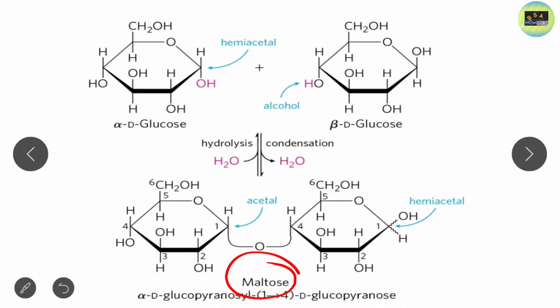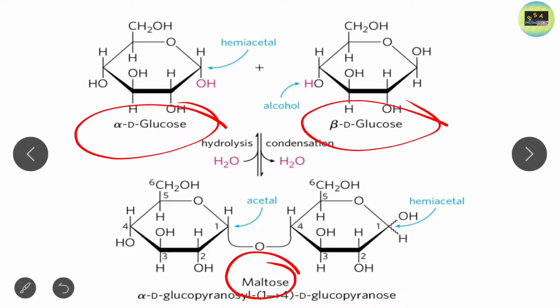Maltose is a disaccharide which is made up of two glucose molecules. I made all these things clear in my previous lecture, so just go and watch the lectures on disaccharides. You will find it on my playlist page. If you look at the structure of maltose, it is made up of two glucose molecules, and this is the structure of maltose.